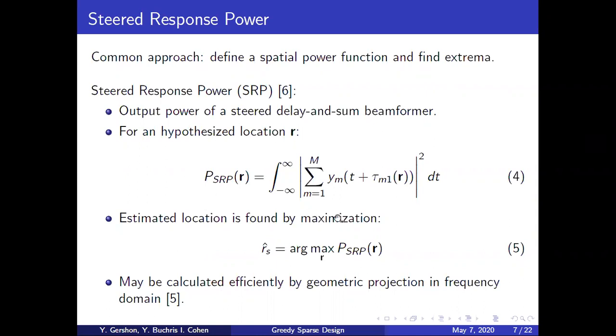As we can see here, for each hypothesized location R, the function is the output power of a delay and sum beamformer. The estimated location is then found by the maximization of the SRP function. Furthermore, the SRP function may be calculated very efficiently by means of geometric projection in the frequency domain.